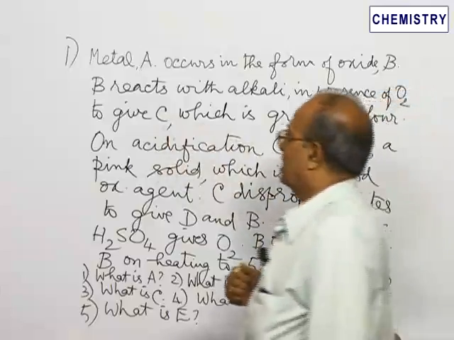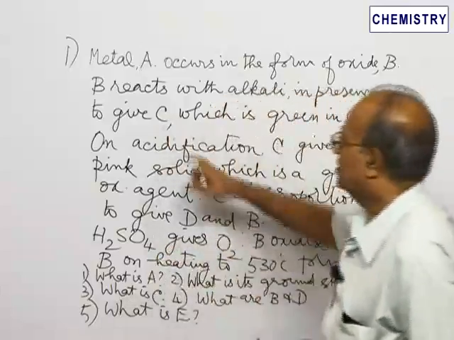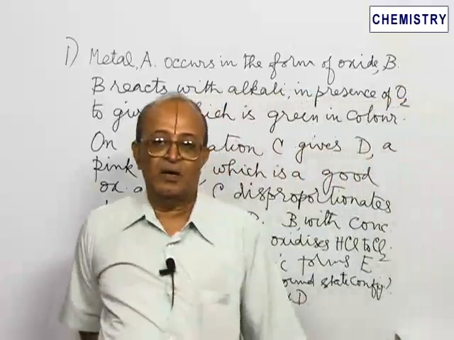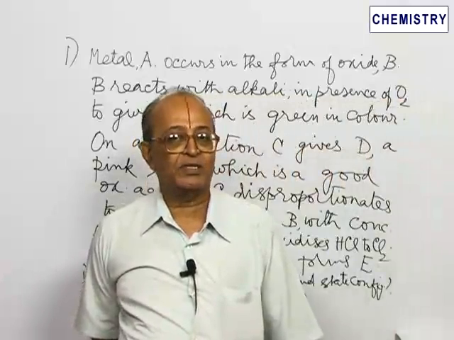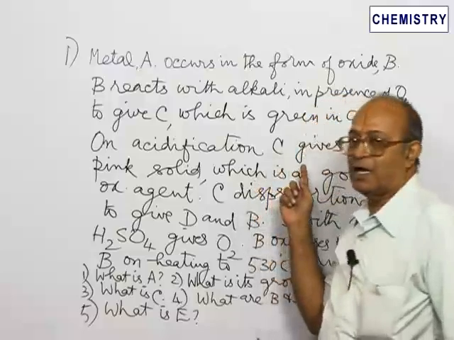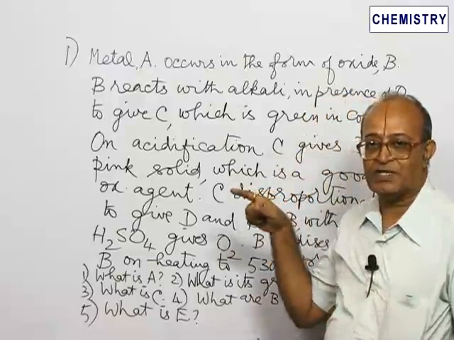C is potassium manganate. In potassium manganate, manganese is in +6 state. In potassium permanganate, manganese is in +7 state.